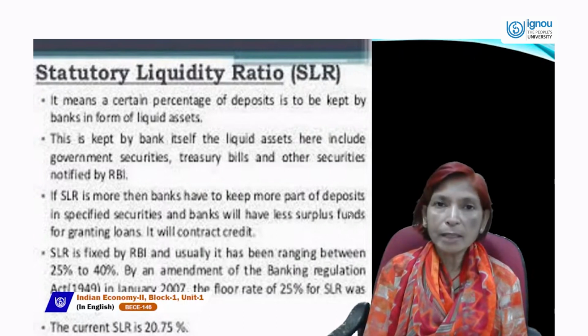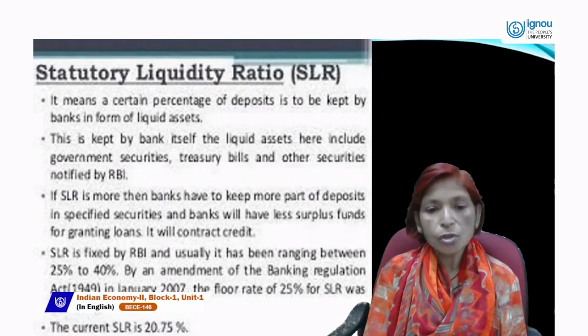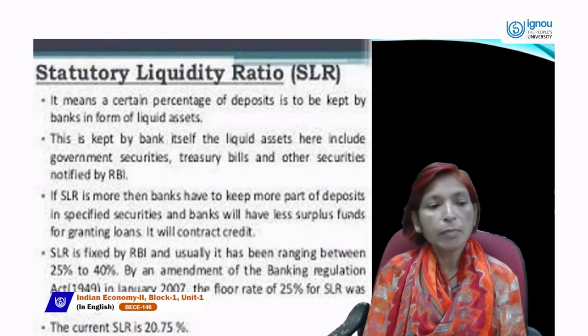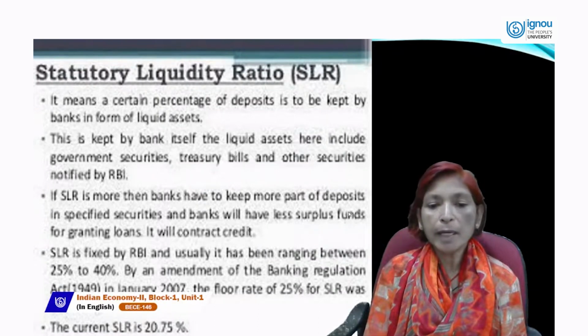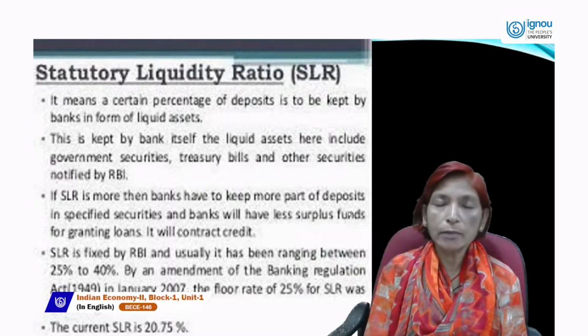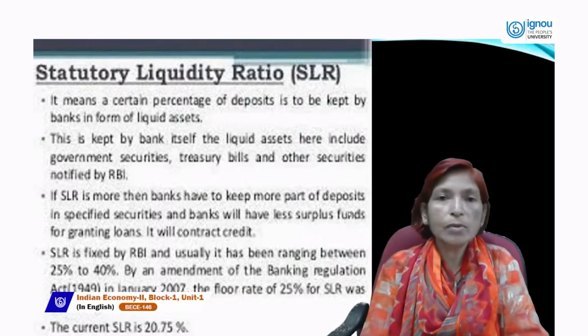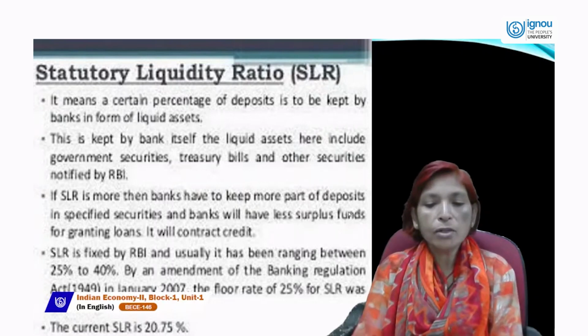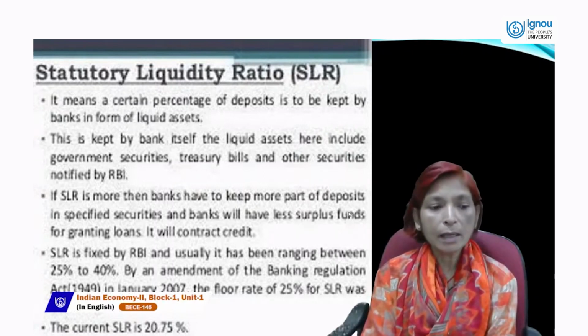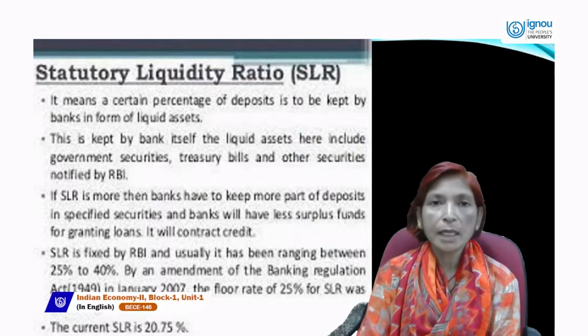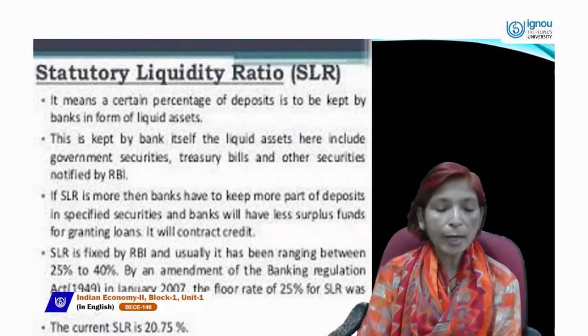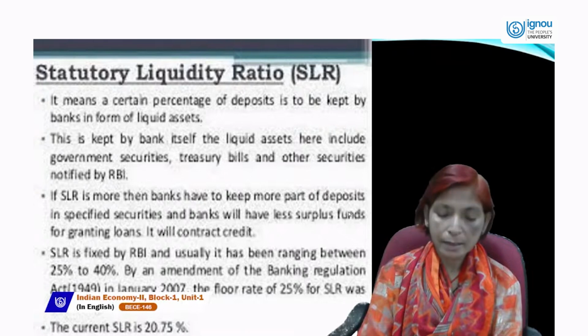SLR is fixed by the Reserve Bank of India. Usually, it has ranged between 25% to 40%. By an amendment of the Banking Regulation Act 1949 in January 2007, the floor rate of 25% for SLR was removed and the current rate is 20.75%.